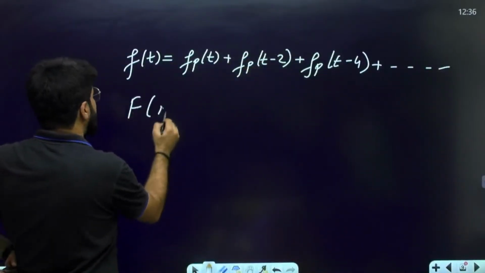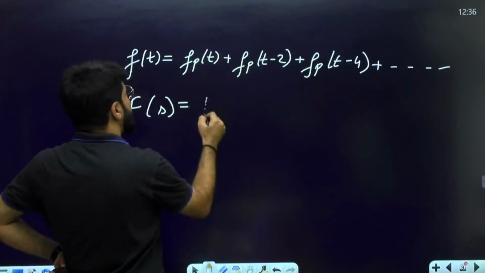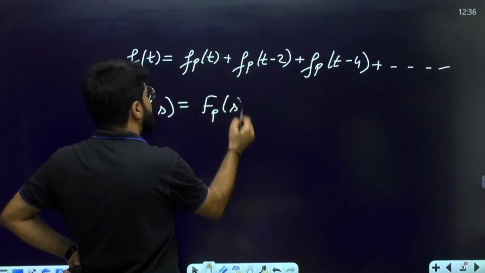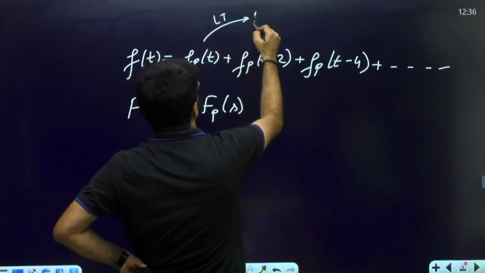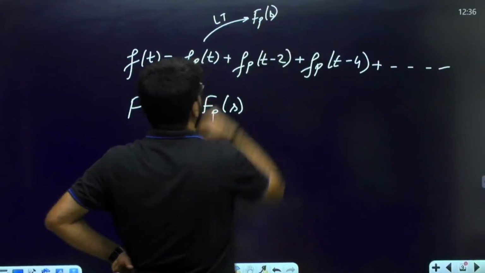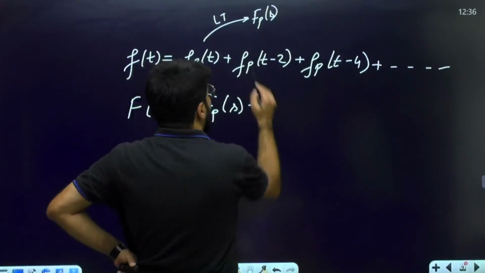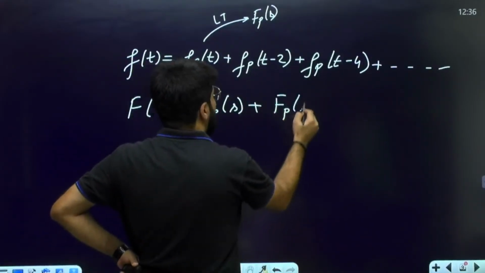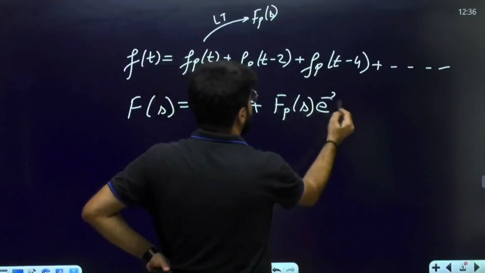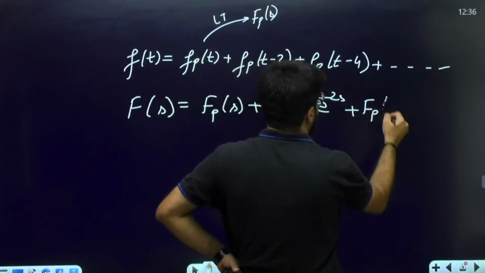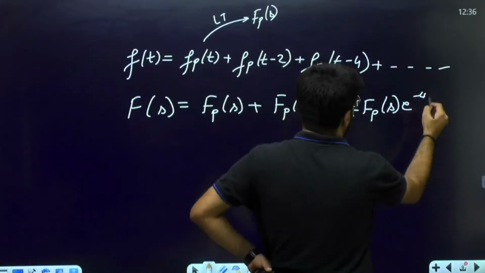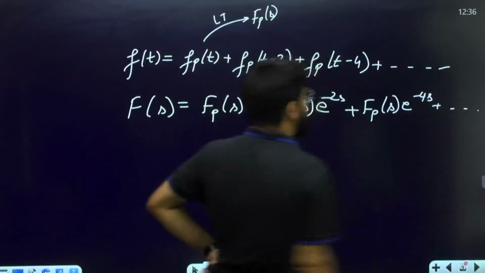So what is the Laplace transform Fs? Suppose the Laplace transform of this 1 time period is FPS. Then what about the other one? Time shifting property only: FPS e power minus 2s, then FPS e power minus 4s, till infinity.